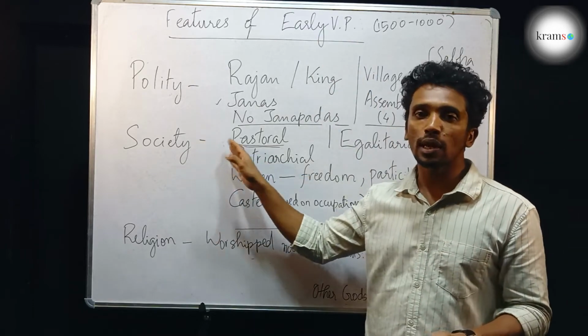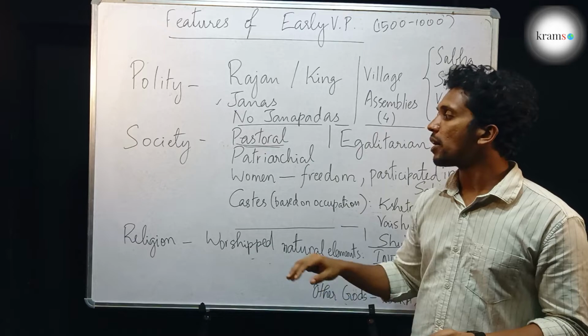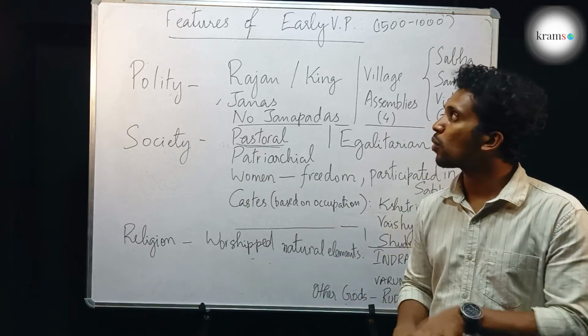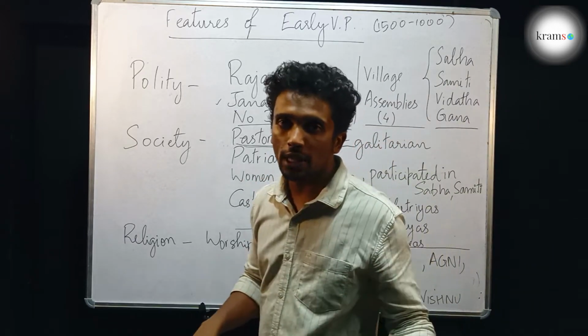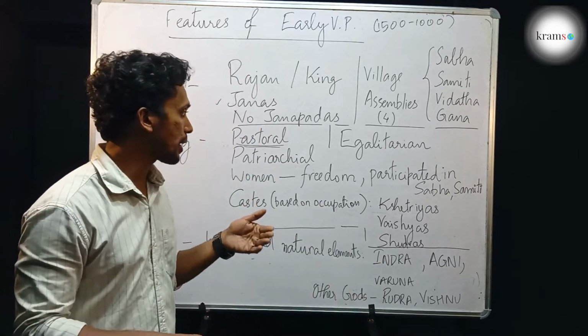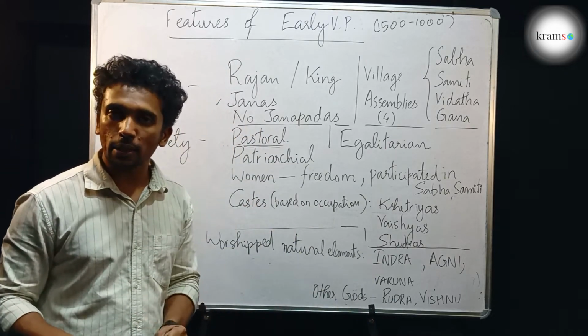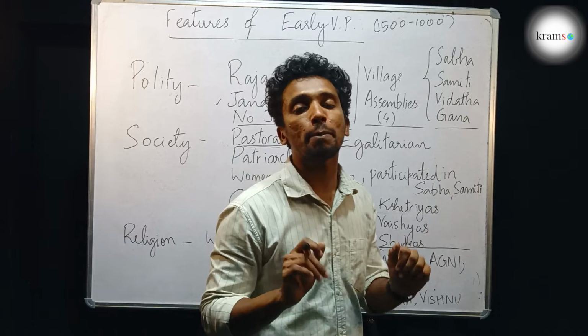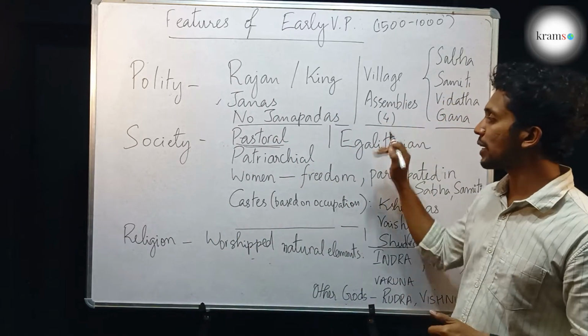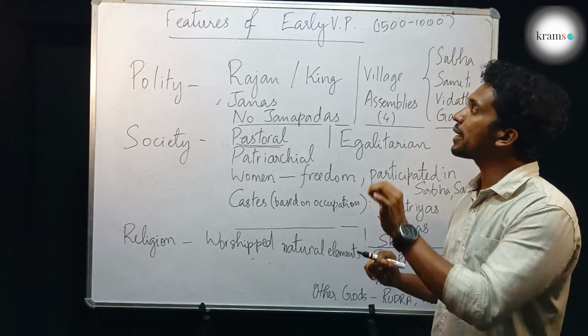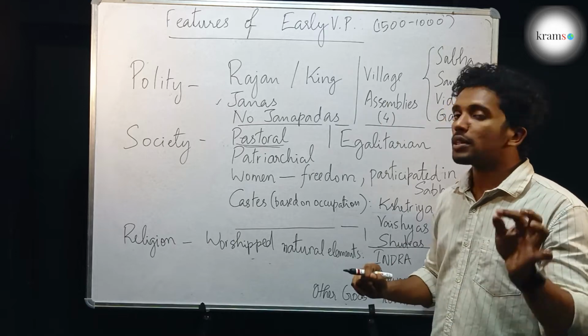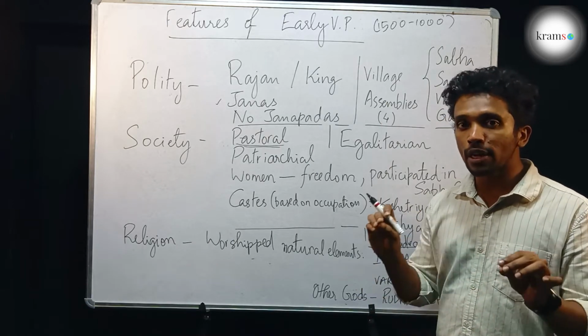The society was largely pastoral and it was a patriarchal society. Both the early Vedic period as well as the later Vedic period had a patriarchal society. Patriarchal society means the family is headed by a male member. But still, in the early Vedic period there was considerable freedom for women.